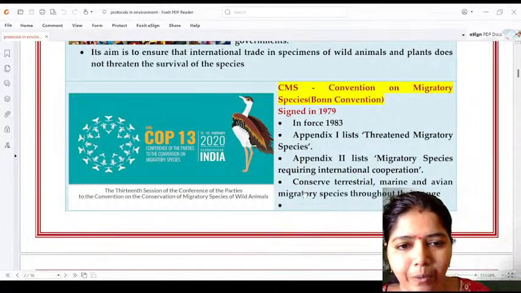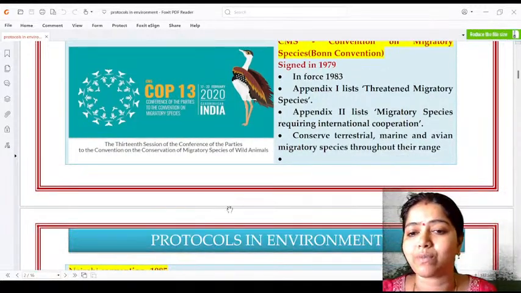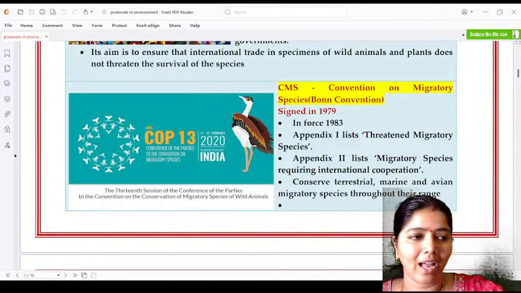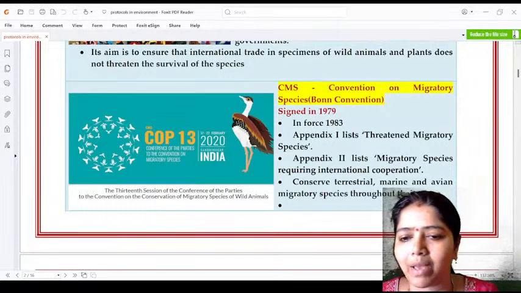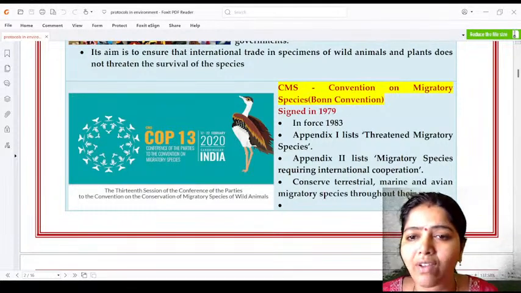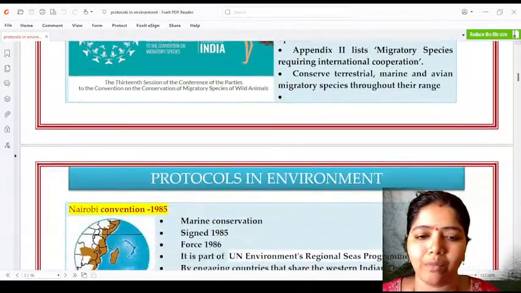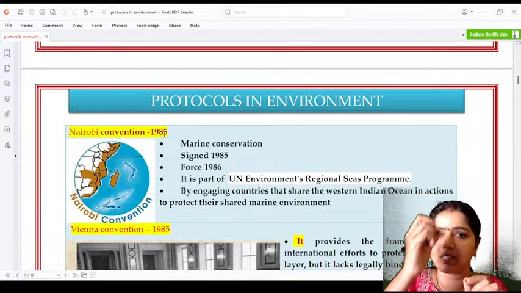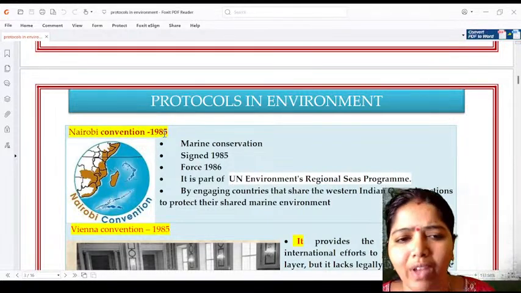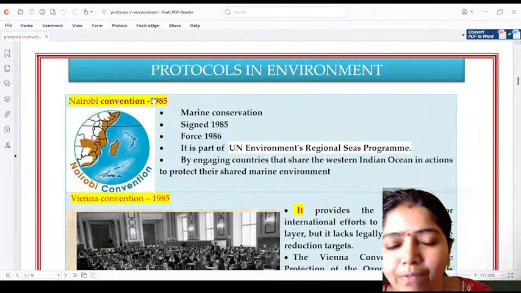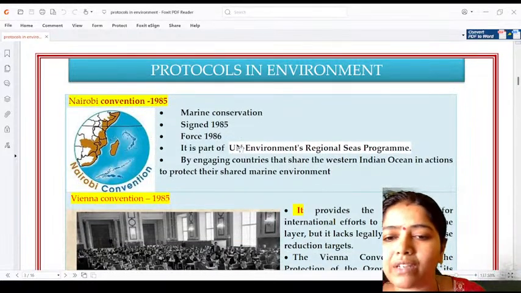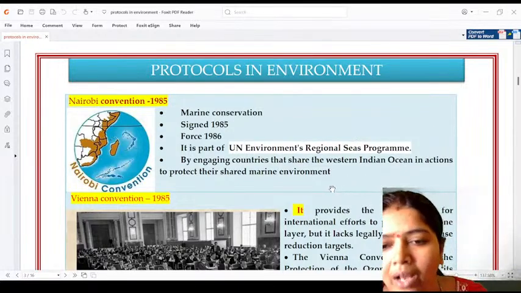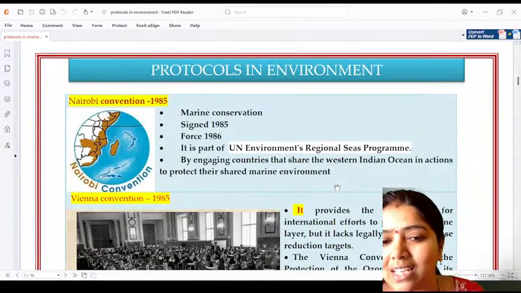It is mainly meant for wild animals which move from one place to another place. It can be terrestrial, marine, or avian, okay, land, water, or air, whichever way it moves from one place to another. Here we are giving a temporary shelter to those animals, right? And then comes the year 1985. Please kindly note down the years in sequence so that you can remember very well. Nairobi in the year 1985, it happened. It is mainly meant for what? The Sea program, mainly meant for preserving the Western Indian Ocean, right?